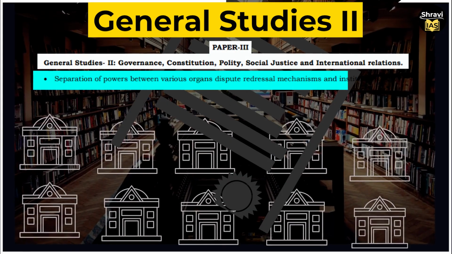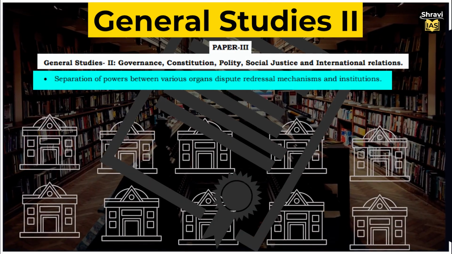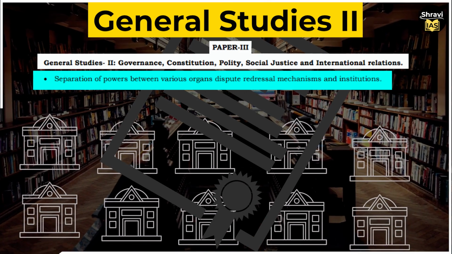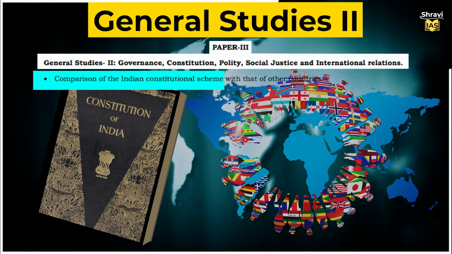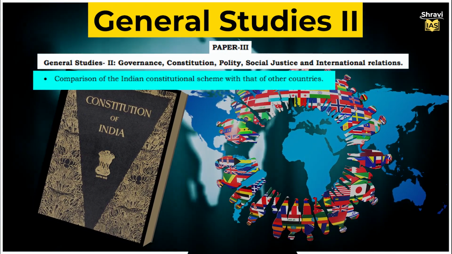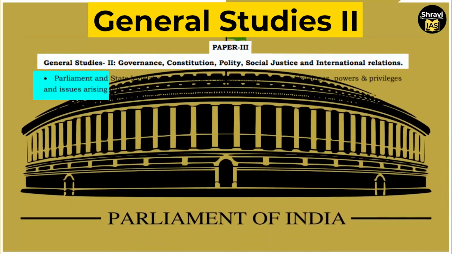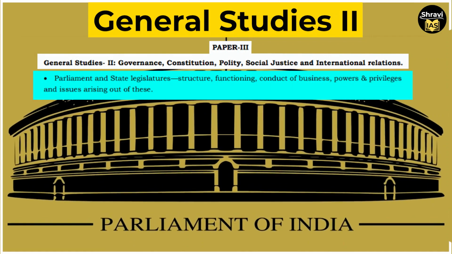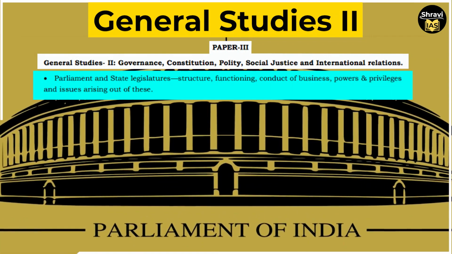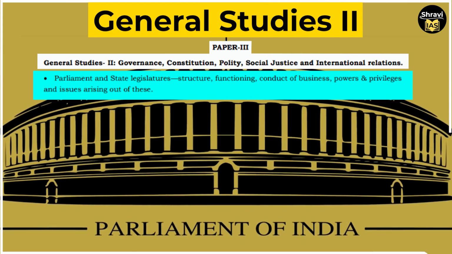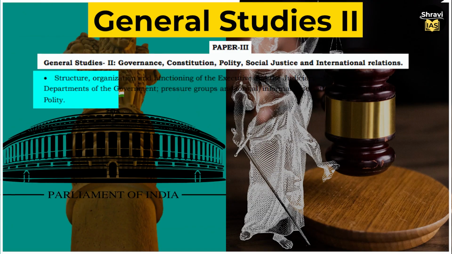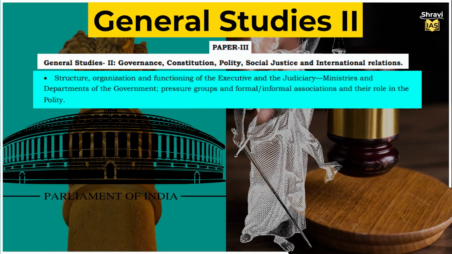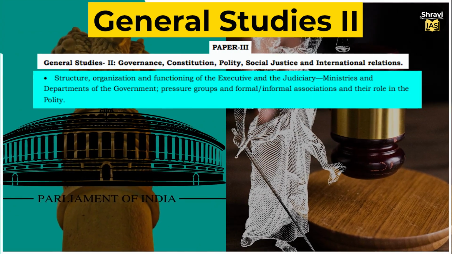Thereafter, you will have separation of powers between various organs, dispute redressal mechanisms, and institutions. Comparison of the Indian constitutional scheme with that of other countries. Parliament and state legislatures, structure, functioning, conduct of business, powers and privileges, and issues arising out of this. Structure, organization, and functioning of the executive and the judiciary.